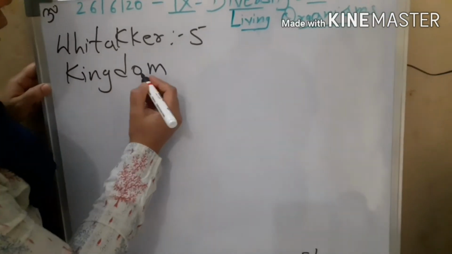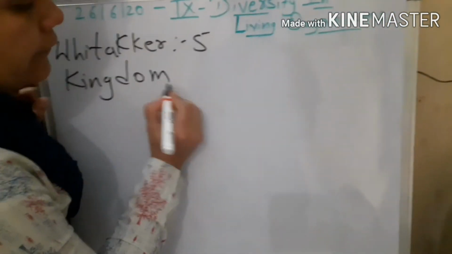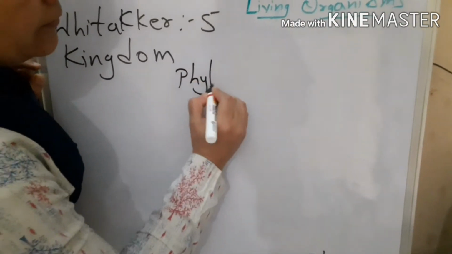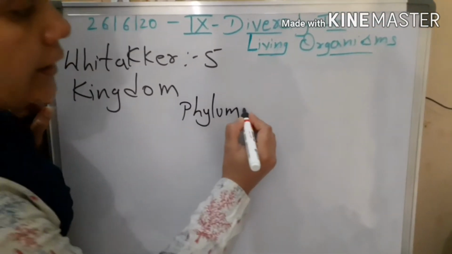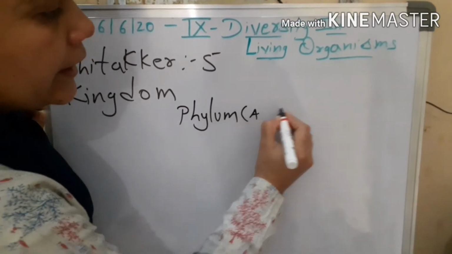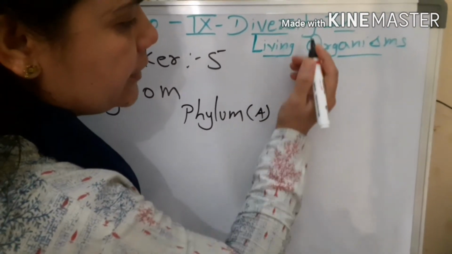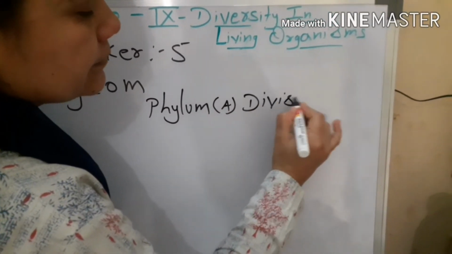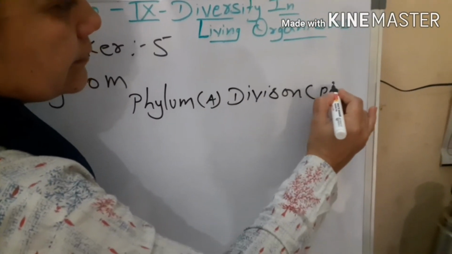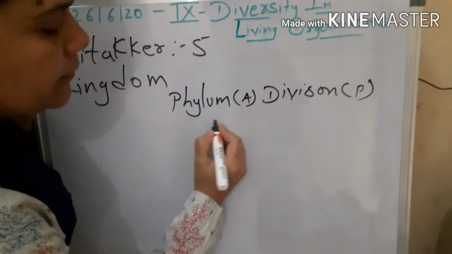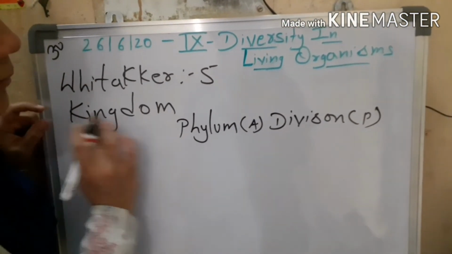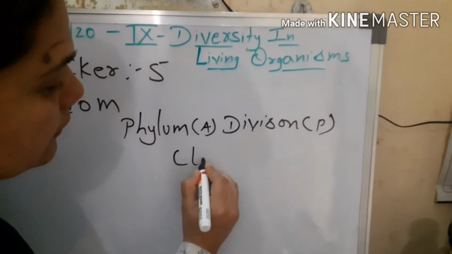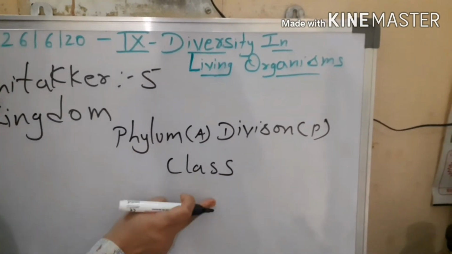The kingdom is further divided into phylum in case of animals, and division in case of plants. Then next is class, which was the next sub-level.